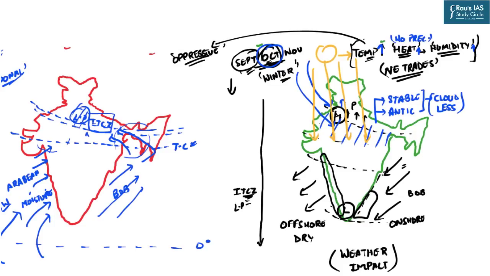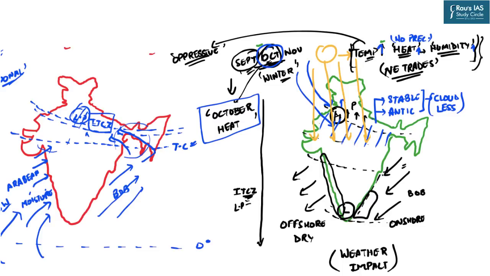So this phenomena, that is during the month of October, which is marked by these weather characteristics, is known as the October heat. Right? So this is the second most important weather impact of the monsoon withdrawal or the monsoon retreat. If certain regions experience light precipitation in this particular period, then that precipitation is very beneficial for the crops like wheat, right? But basically, the overall concept or the overall phenomena of the monsoon retreat or the monsoon withdrawal is this.